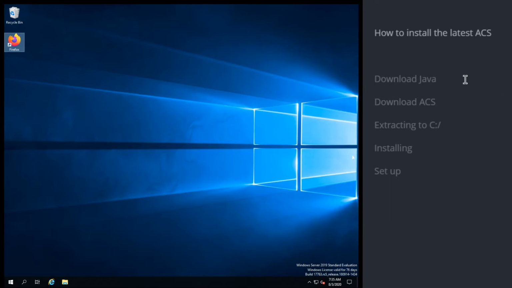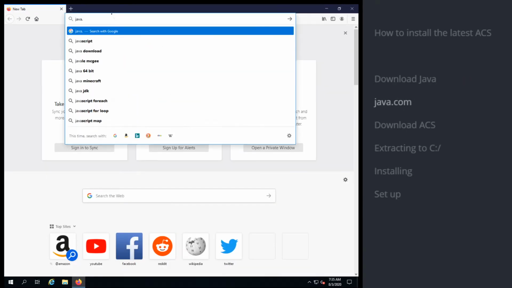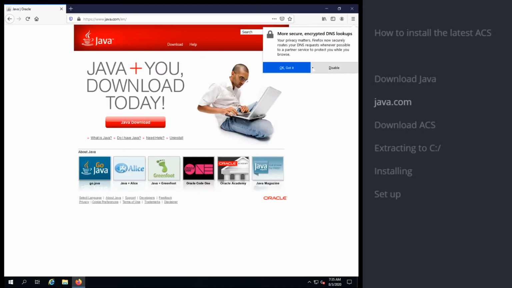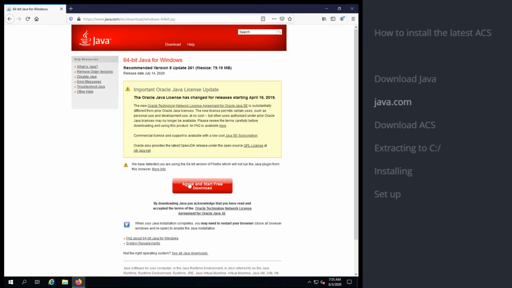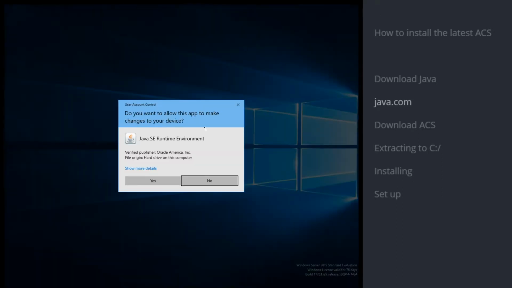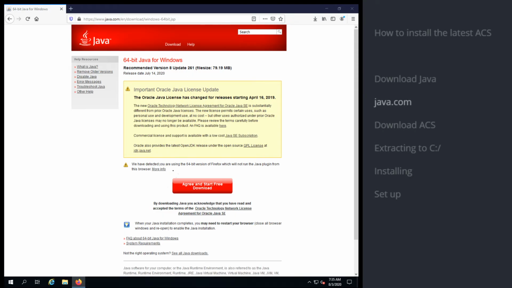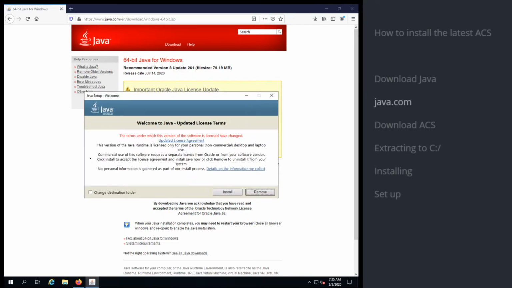Access Client Solutions. First we're going to need to download Java. You can get that from java.com. We'll go there and pick up the latest one now. And agree and start the free download. Click yes. And install.